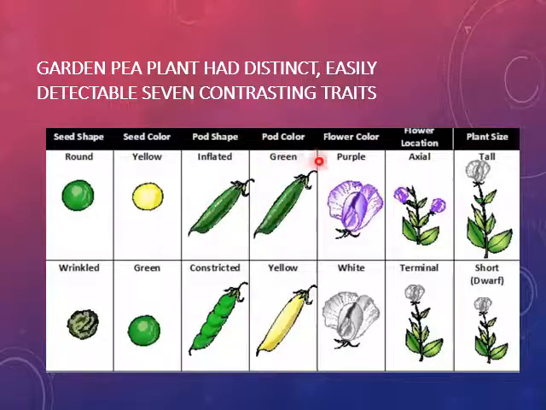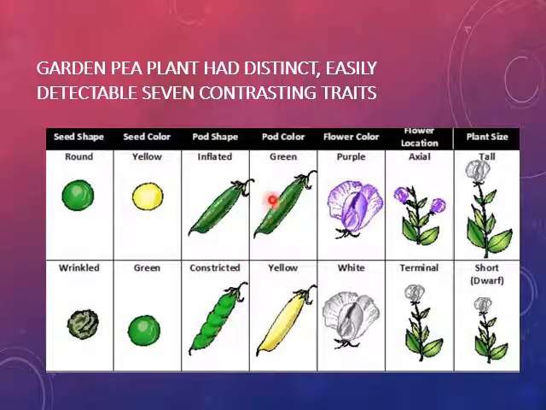And then we have the flower color, then the location of the flower and the plant size, or you can say the height of the plant. And they have two contrasting traits for each character. The seed may be round or wrinkled. Seed color may be yellow or green. The pod may be inflated or constricted.